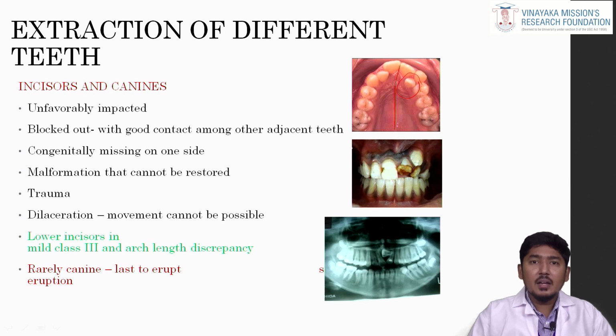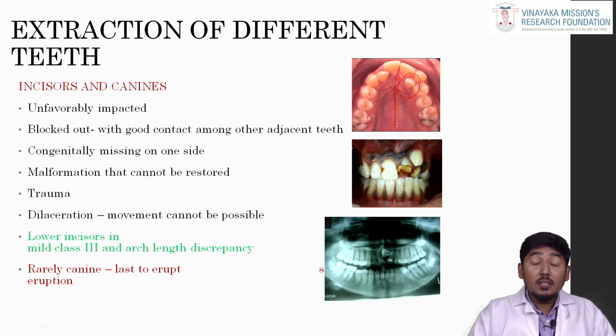As I mentioned earlier, the dilacerated tooth will prevent tooth movement within the bone, so in many cases we can do extraction if there is a severe dilacerated tooth. As I mentioned earlier, in class 3 scenarios, that is mild class 3s, we can go for a single lower incisor extraction so that we can create a proper overjet and overbite.